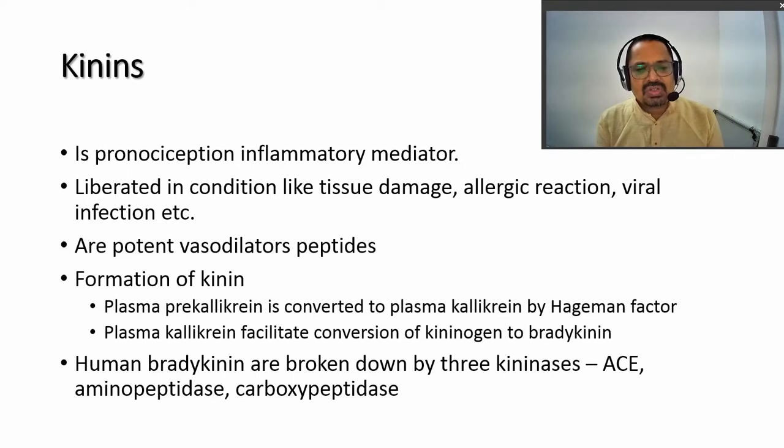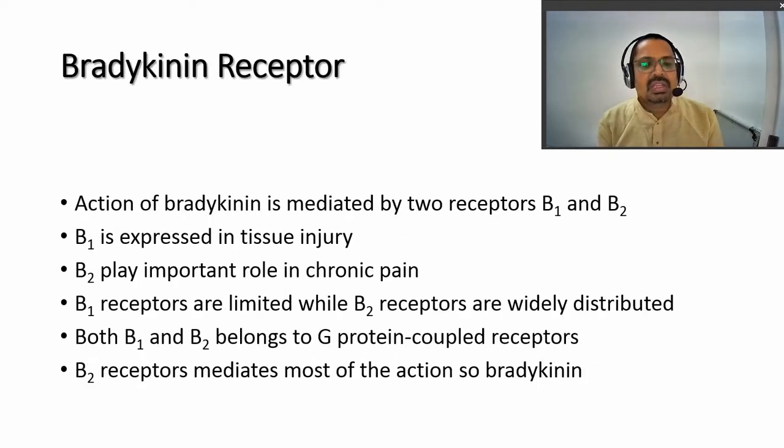They are potent vasodilator peptides. This is the way by which kinins are synthesized. Plasma prekallikrein is converted to plasma kallikrein by Hageman factor. Then this plasma kallikrein facilitates the conversion of kininogens to bradykinins. Human bradykinins are broken down by three main enzymes, that is ACE, aminopeptidases, and carboxypeptidases. So these are about the kinins.